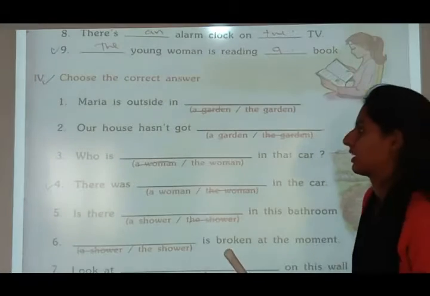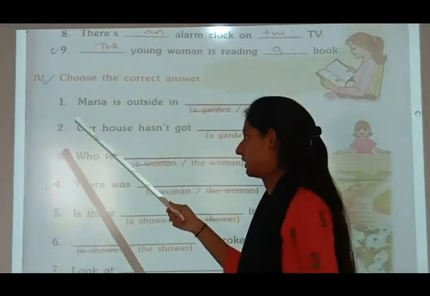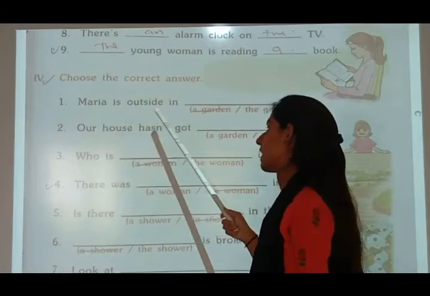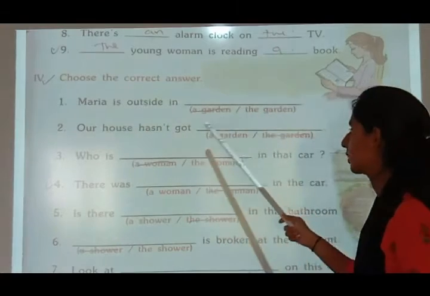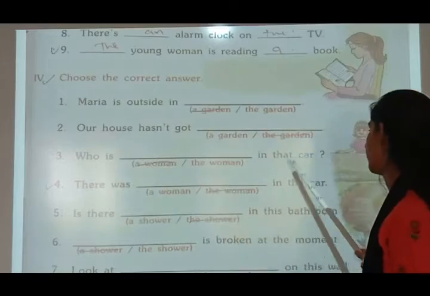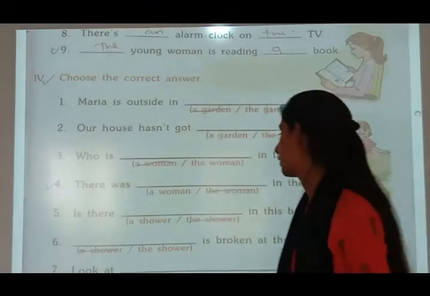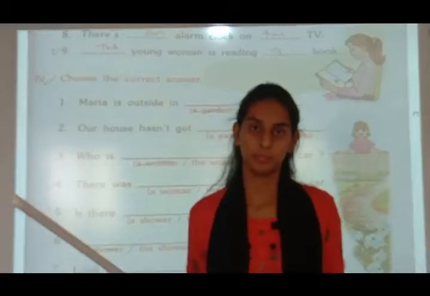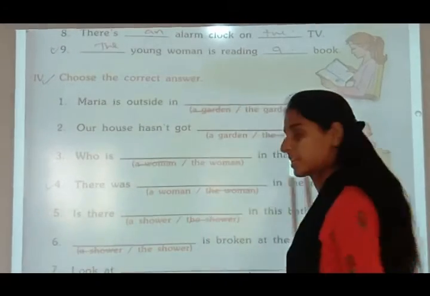Now choose the correct answer. You have to choose the correct answer. First, Maria is outside in blank. So the garden. Who is blank in that car? So the woman. It is asking the question.